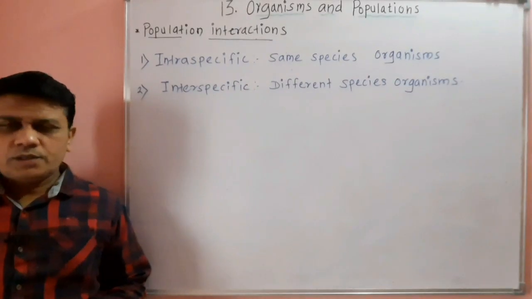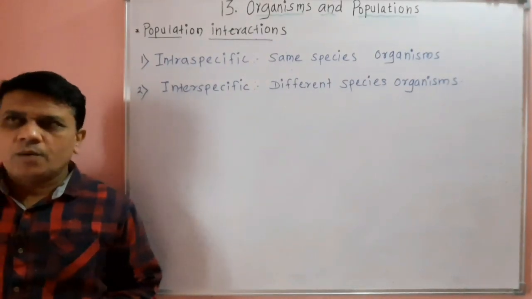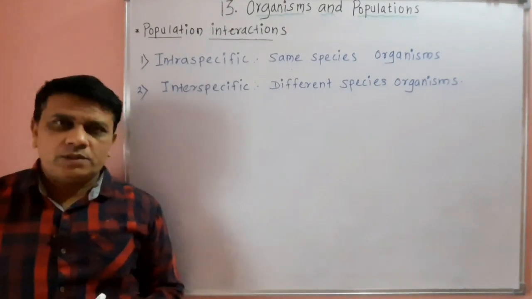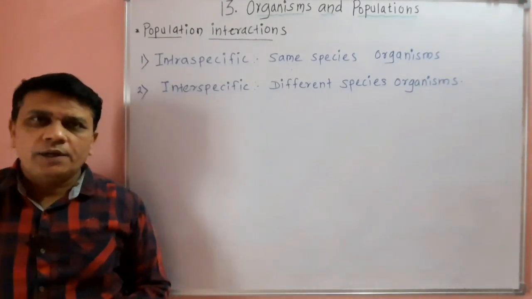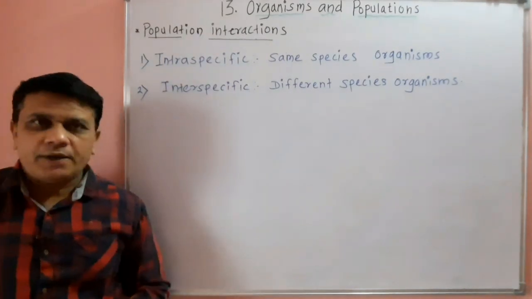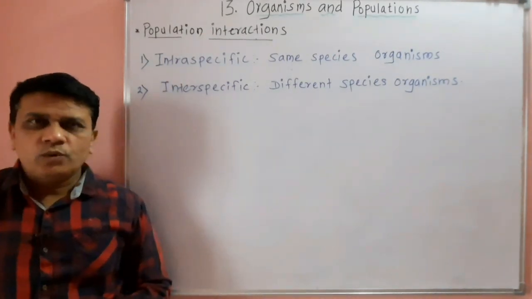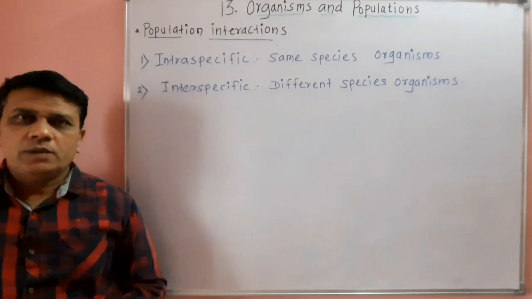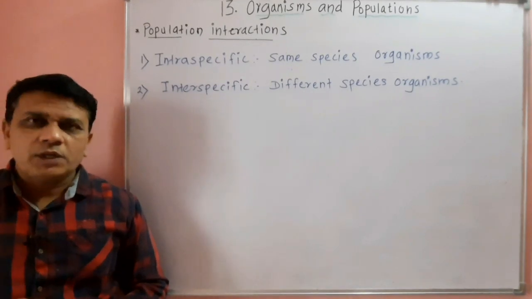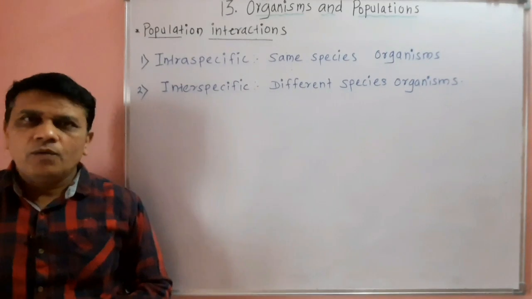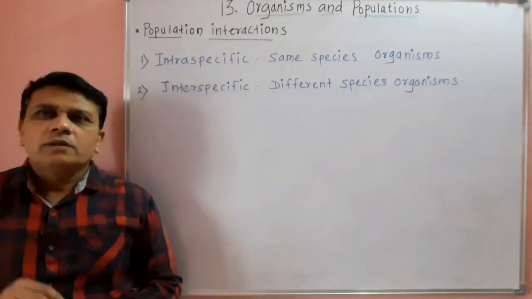Hello students, in this session of chapter number 13, that is organisms and populations, we are going to learn the next topic, that is population interactions. Now you know that population means a group of organisms belonging to the same species or similar kind of organisms that form a species.